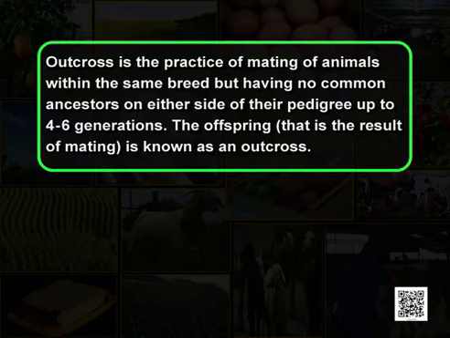Outcross is the practice of mating of animals within the same breed, but having no common ancestors on either side of their pedigree up to 4 to 6 generations. The offspring, that is, the result of mating, is known as outcross.